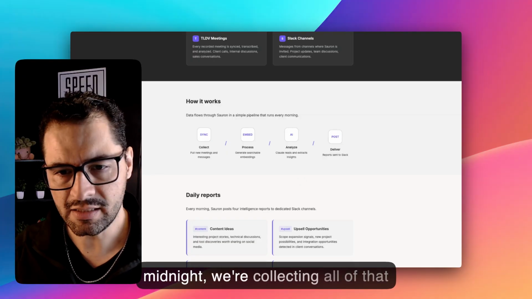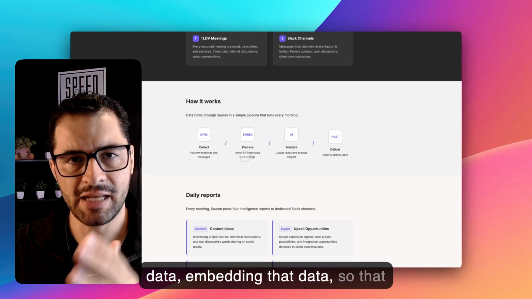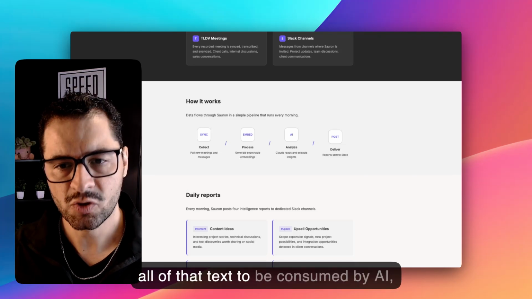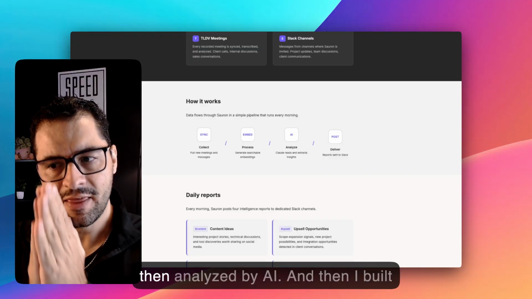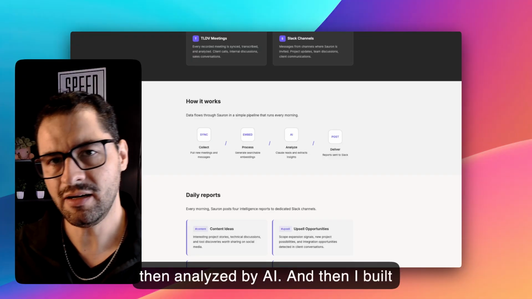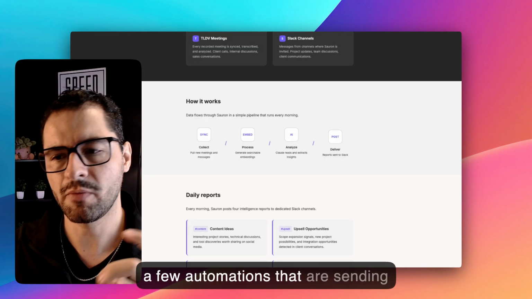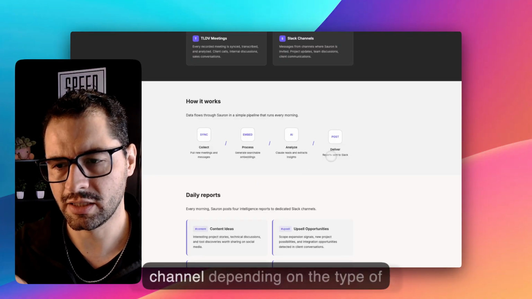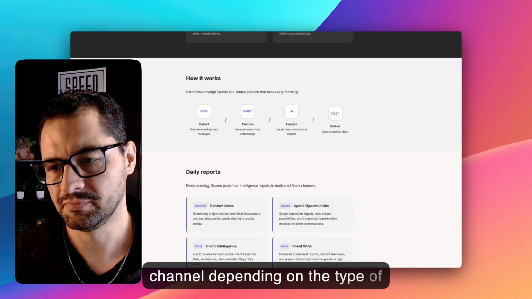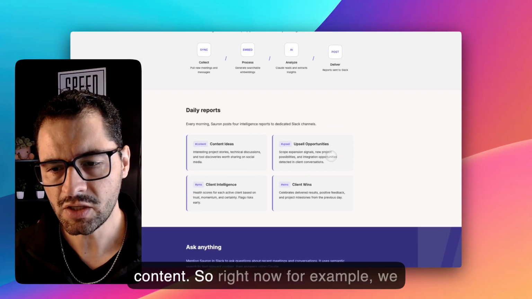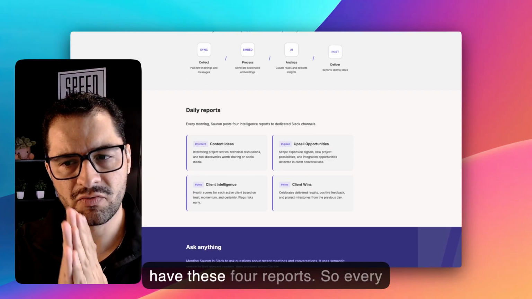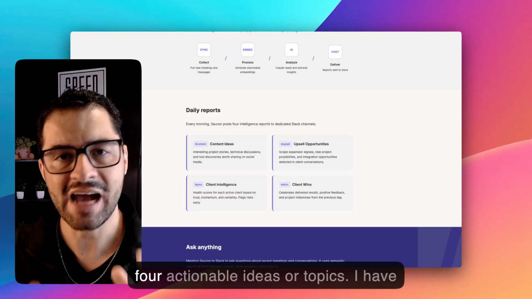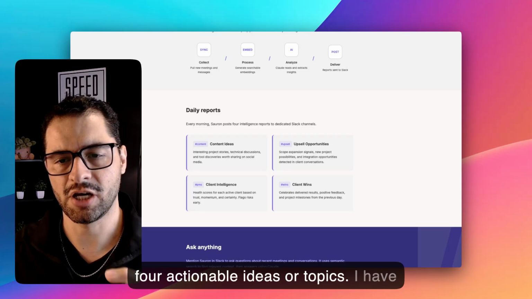At night, at midnight, we're collecting all of that data, embedding that data. That means we're preparing all of that text to be consumed by AI, then analyzed by AI. And then I built a few automations that are sending us a bunch of messages to our Slack channel, depending on the type of content. Right now, for example, we have these 4 reports. Every single morning I wake up and I have 4 actionable ideas or topics.